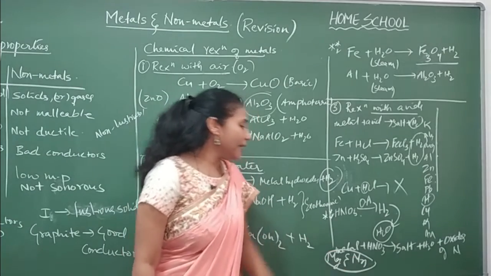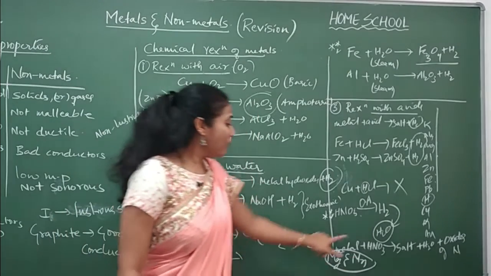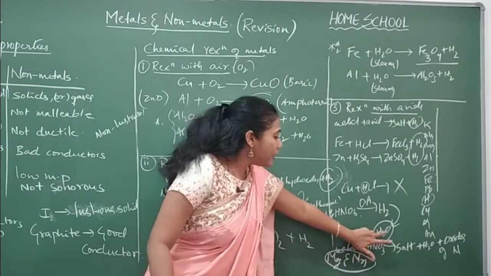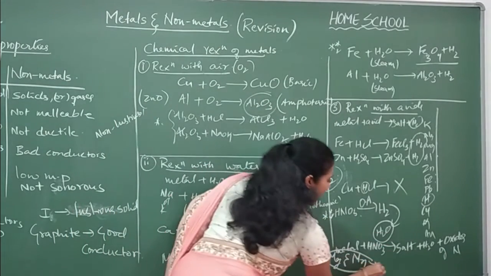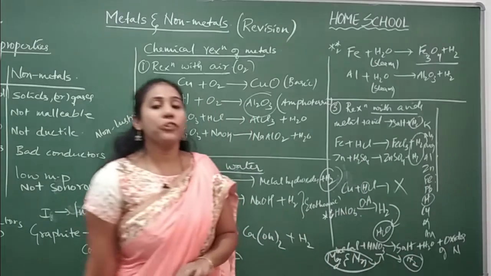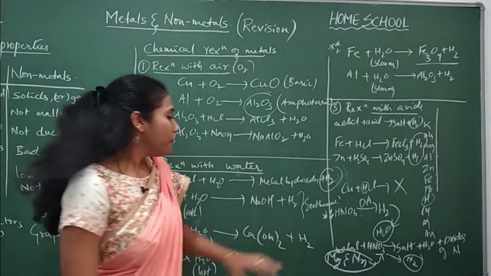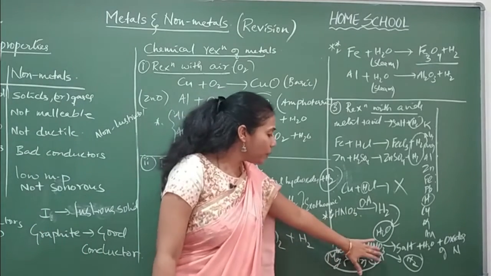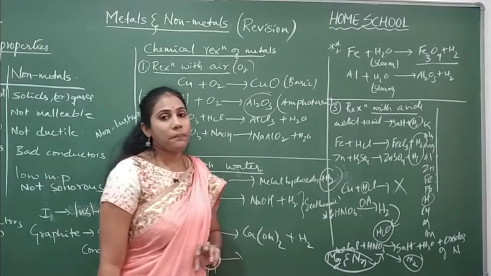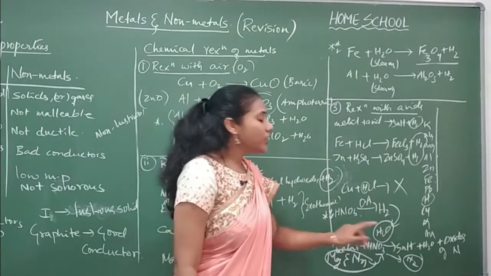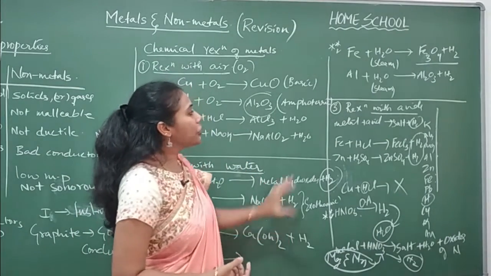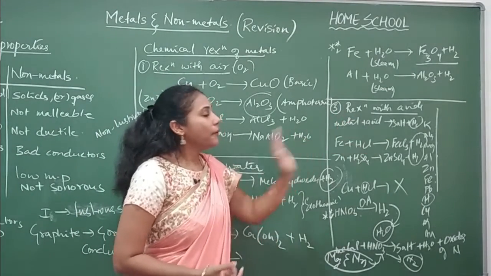Metals like Mg and Mn, on reacting with dilute HNO3, not concentrated, dilute HNO3, hydrogen gas can be produced instead of water. Okay, with the rest of the elements, when you treat them with HNO3, definitely you will get water instead of hydrogen. Okay, it is because HNO3 is the strong oxidizing agent. So this is the reaction of acids with metals.